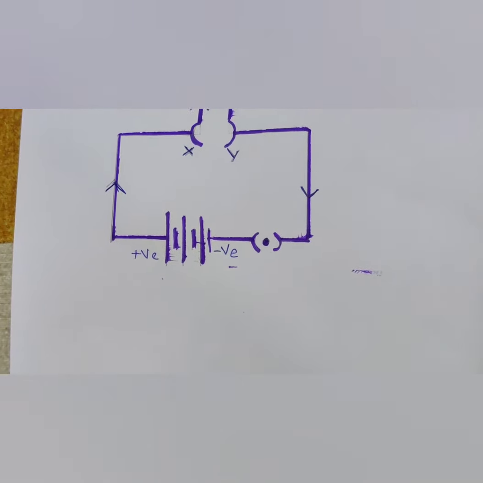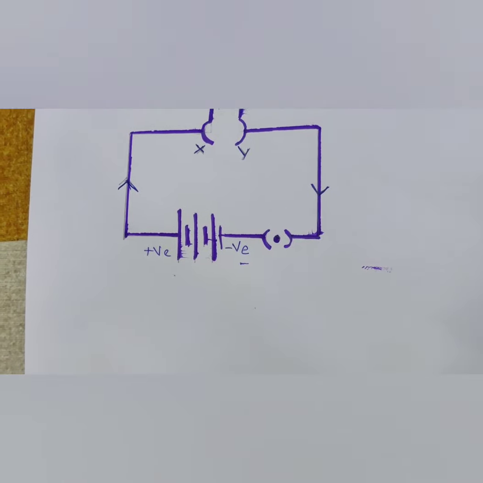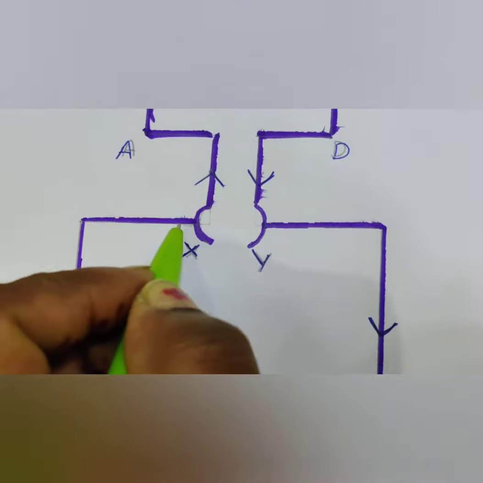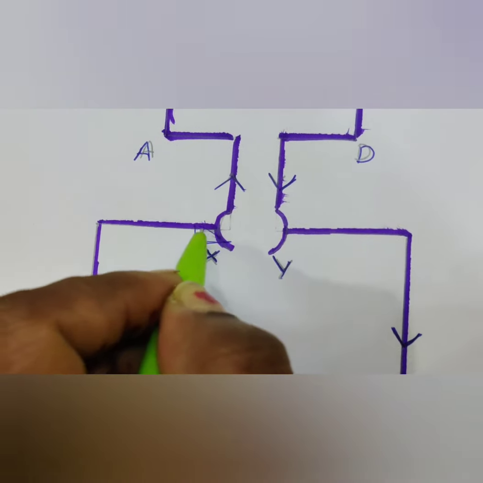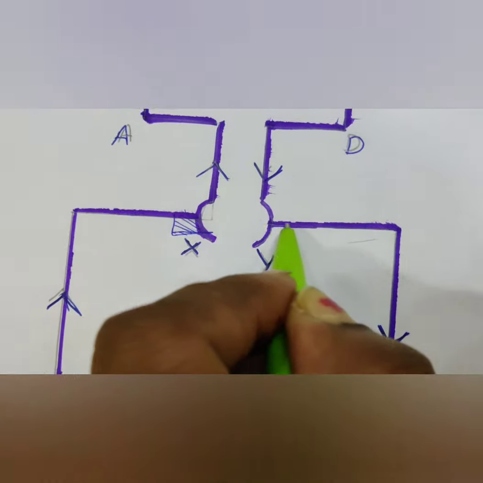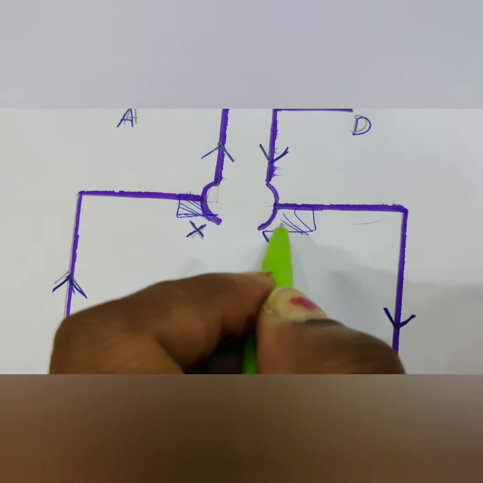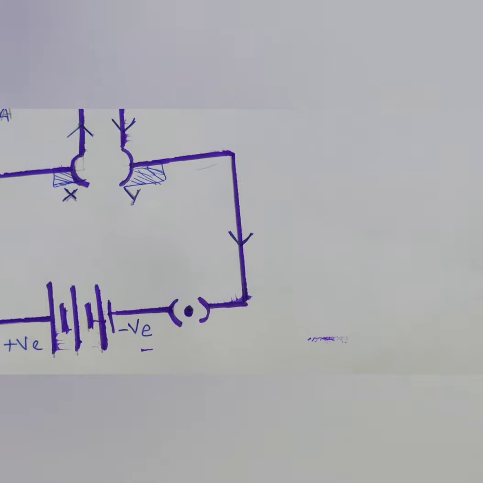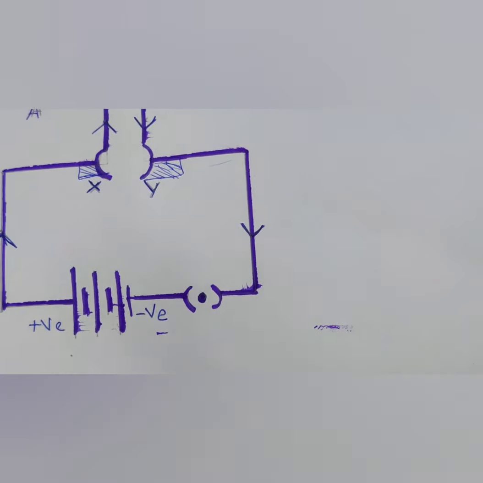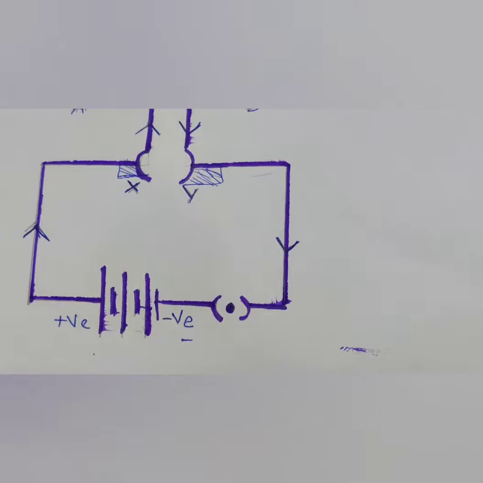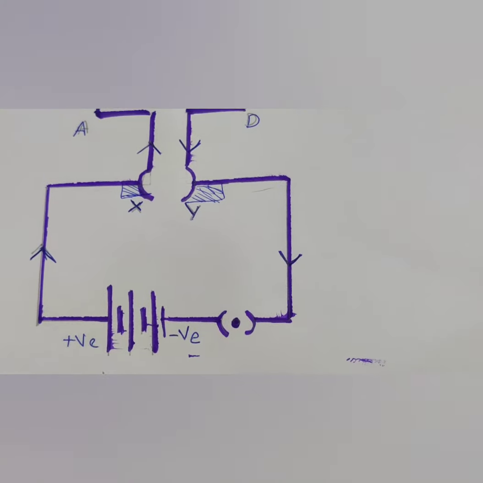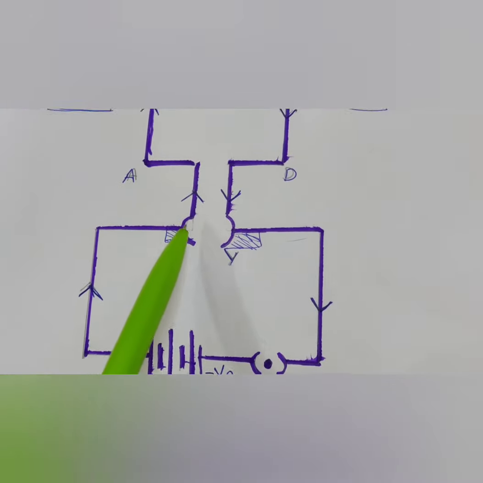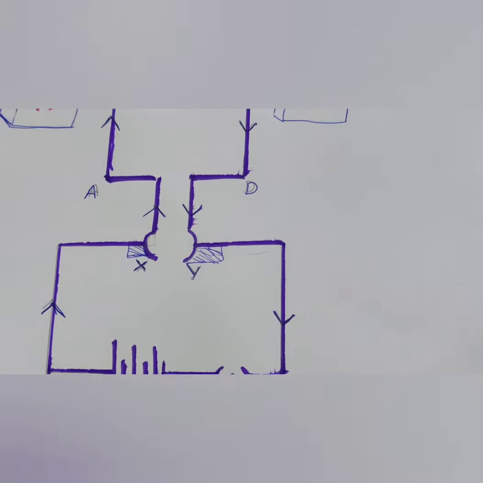The wire should not get twisted, so we are using two carbon brushes. I have not drawn them here, but these are the two carbon brushes. Carbon brushes are good conductors of electricity, so they allow current to flow, and they help the commutator to rotate.